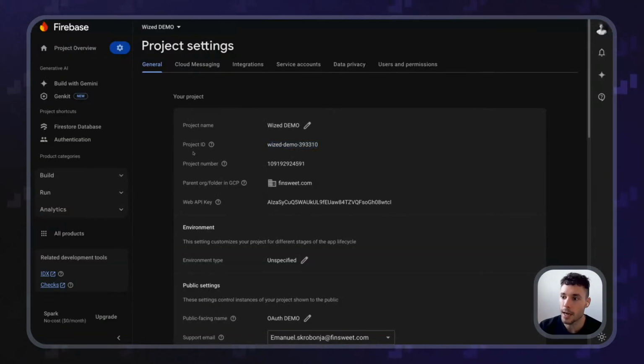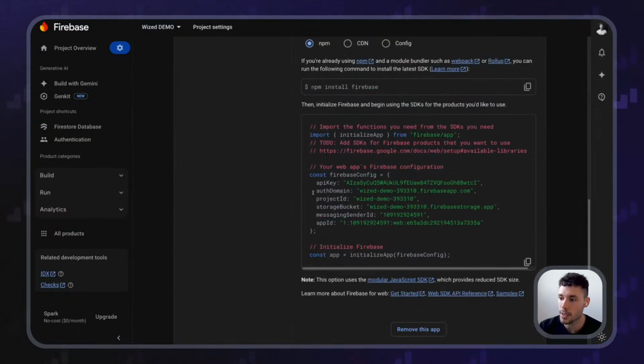And this app ID, I can find it if I go down here and look for this. Okay. Don't get the quotes. I don't want to get these double quotes. I only want to get what's between the double quotes. So this.